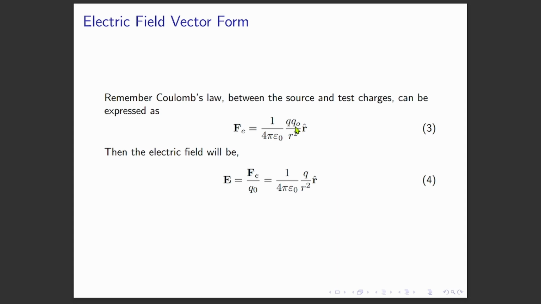Q is the charge of the source that creates the electric field, and R squared is the distance between the source and the test charge. Let's say if the test charge is far away from the source, then the value of R will be infinitely bigger. Then the value of the force will be 0, and the electric field will be 0 as well.